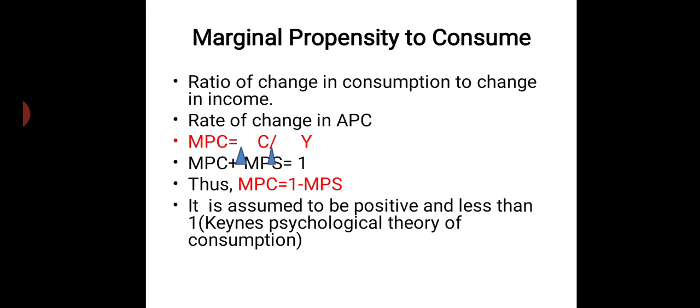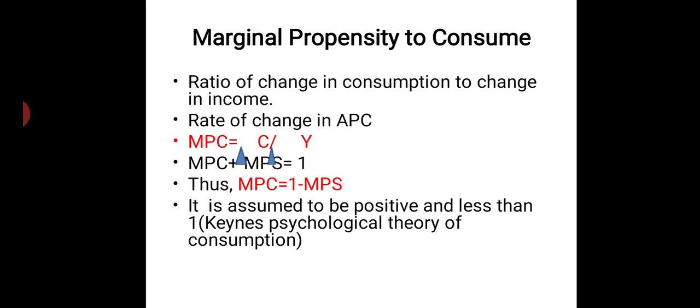It is assumed to be positive and less than 1. MPC is assumed to be positive and less than 1. It will never be full. 1 means full income. The change in consumption will never be equal to the change in income. Because Keynes initially started off saying that whenever there is a change in income, the whole income will not be consumed.